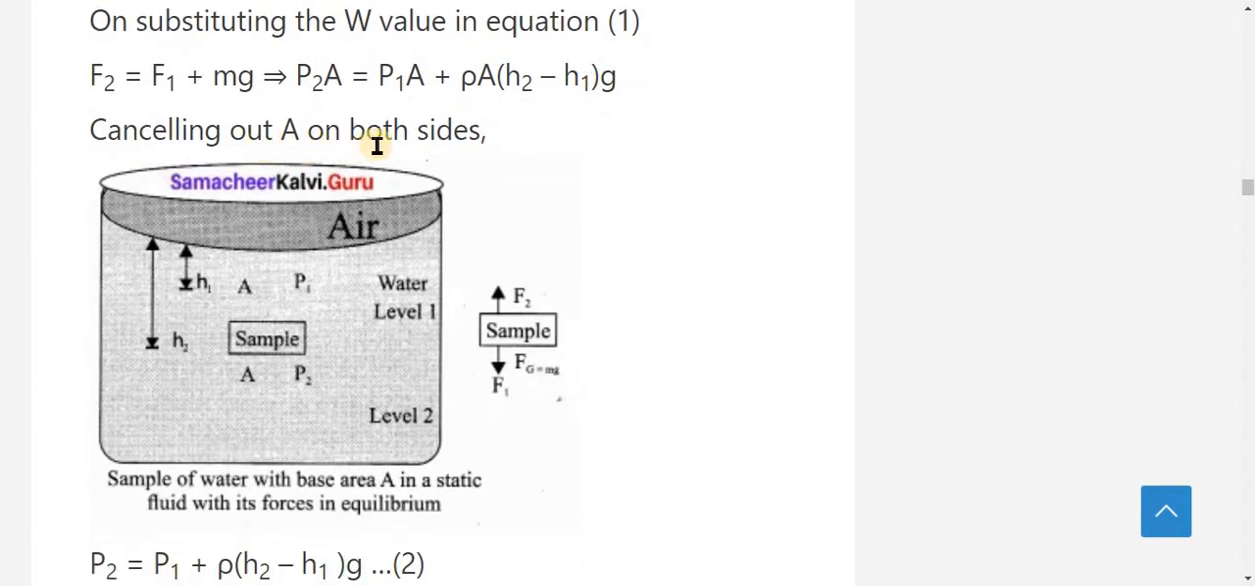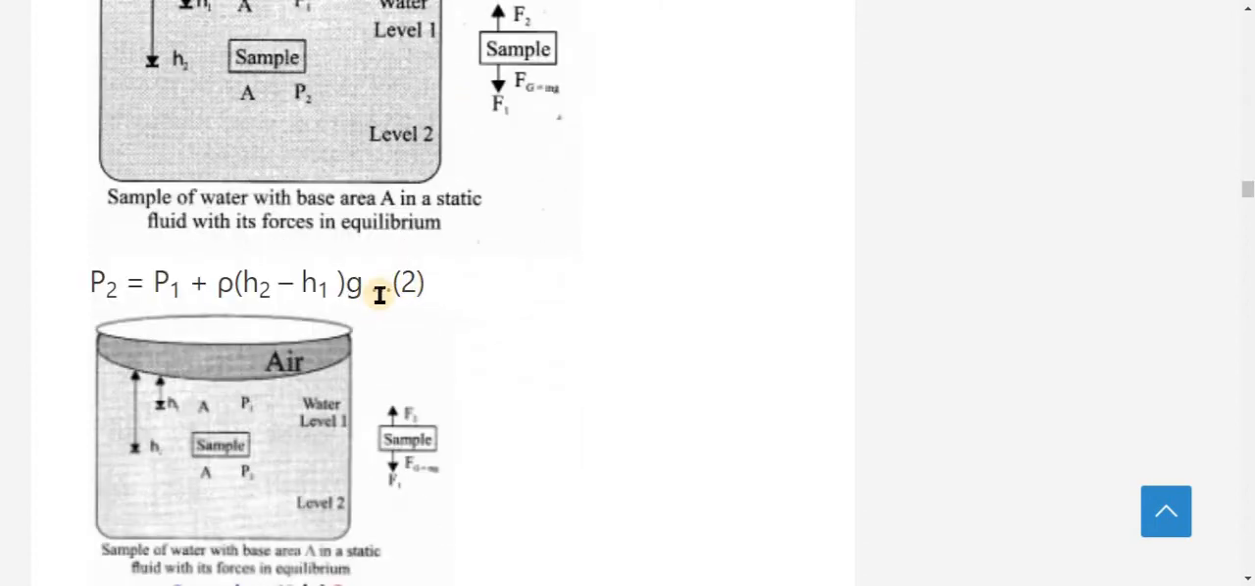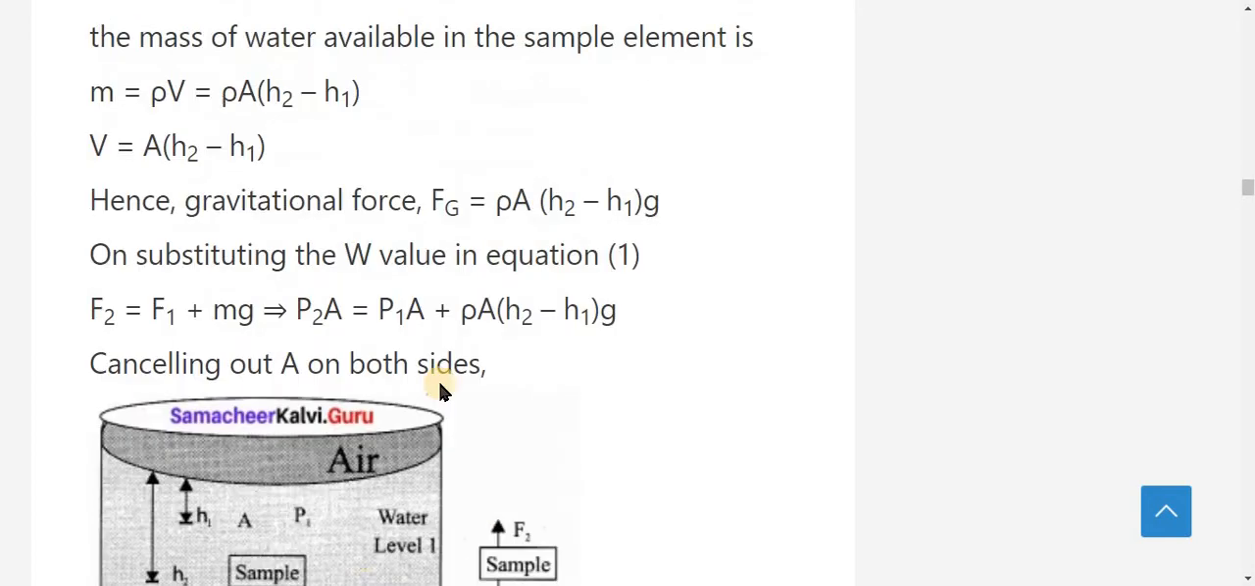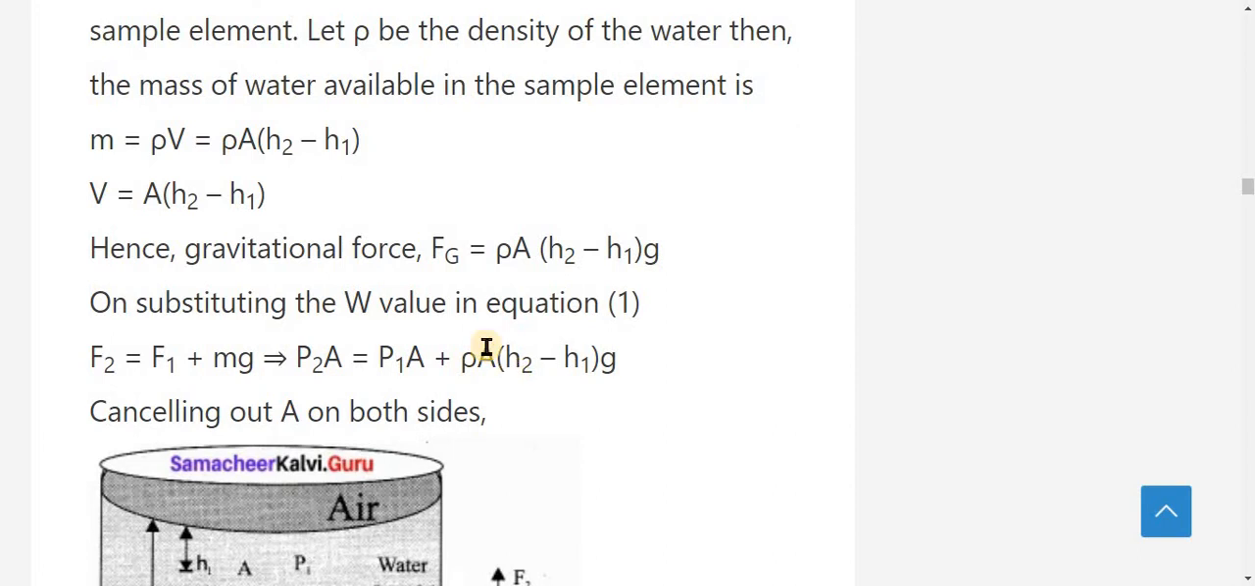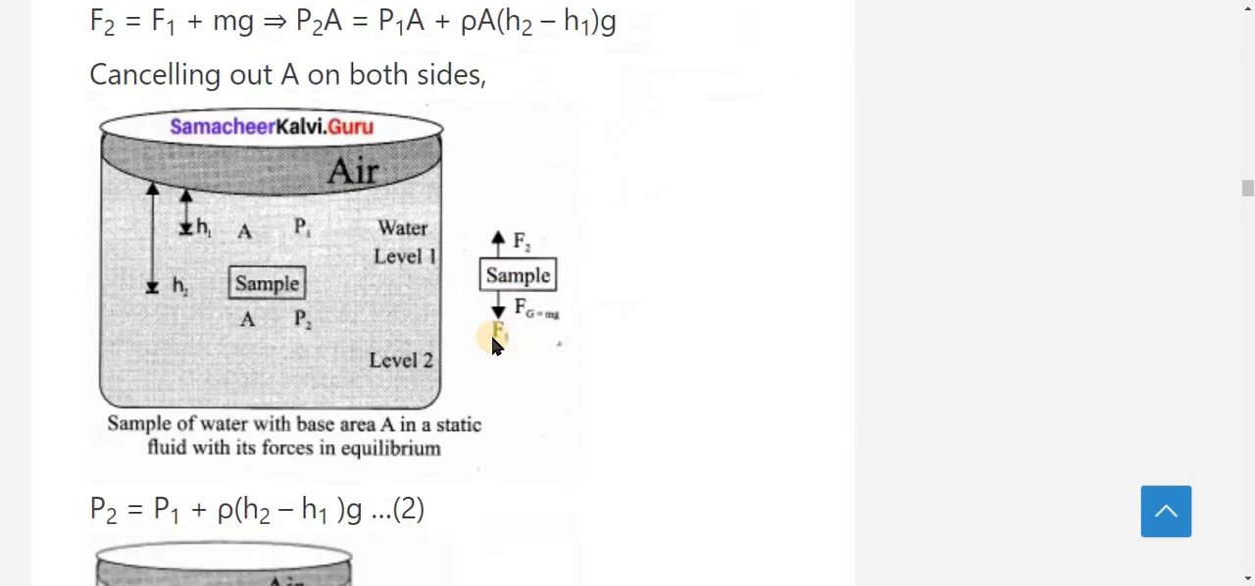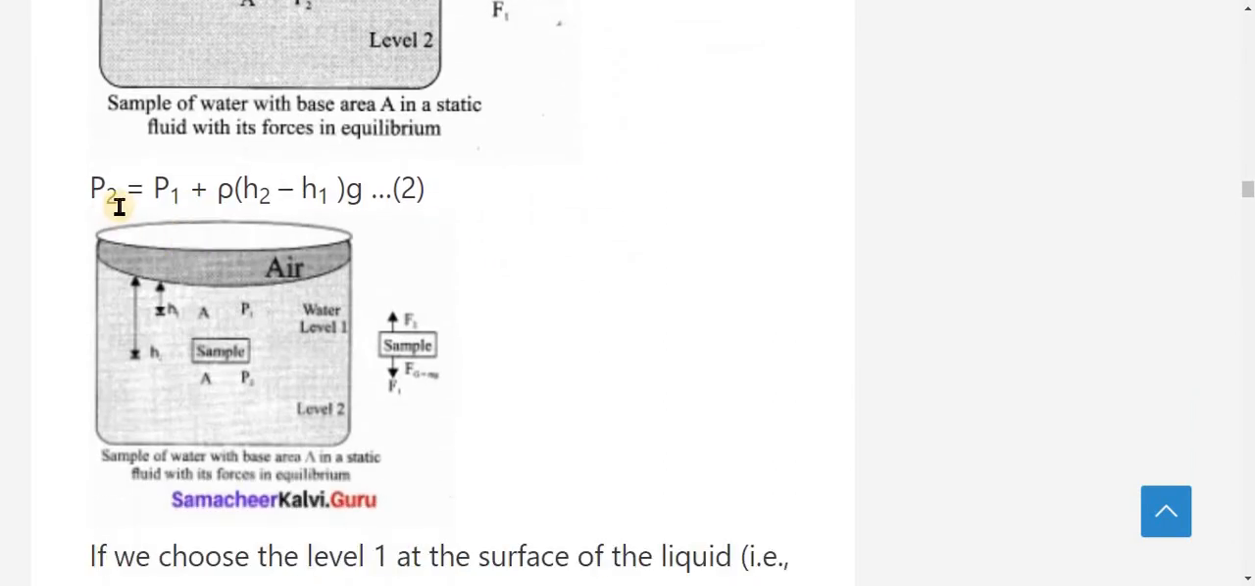Cancelling out A on both sides, we get P2 is equal to P1 plus rho (h2 minus h1) into g. This equation is obtained because A is cancelled on both sides. So P2 is equal to P1 plus rho into (h2 minus h1) into g.